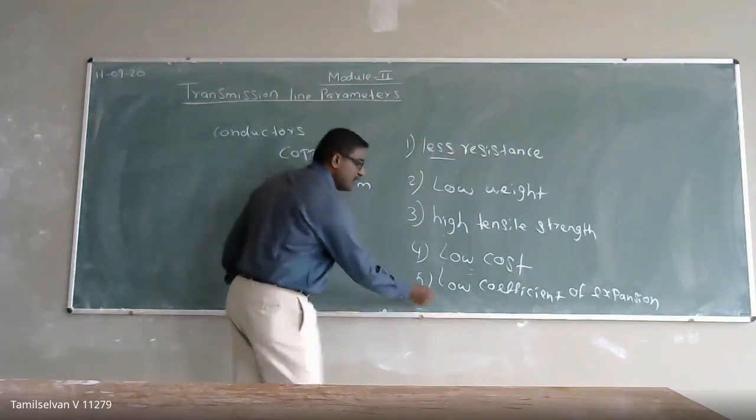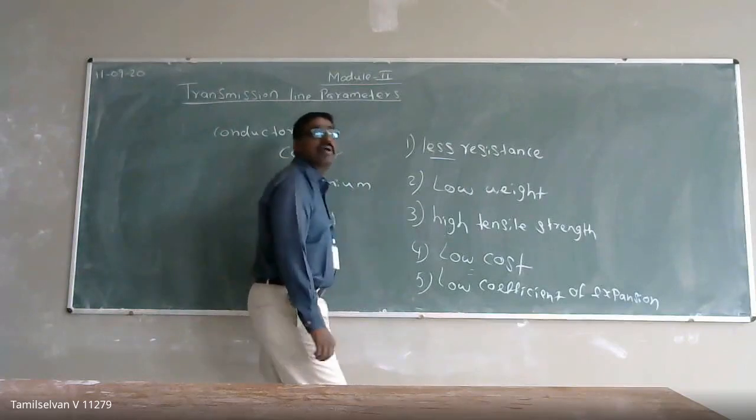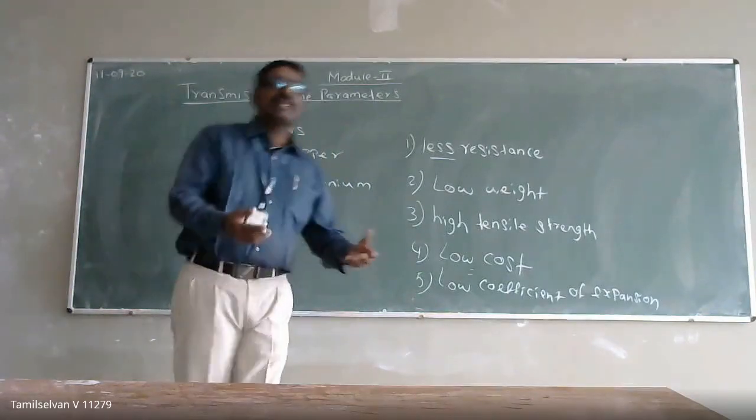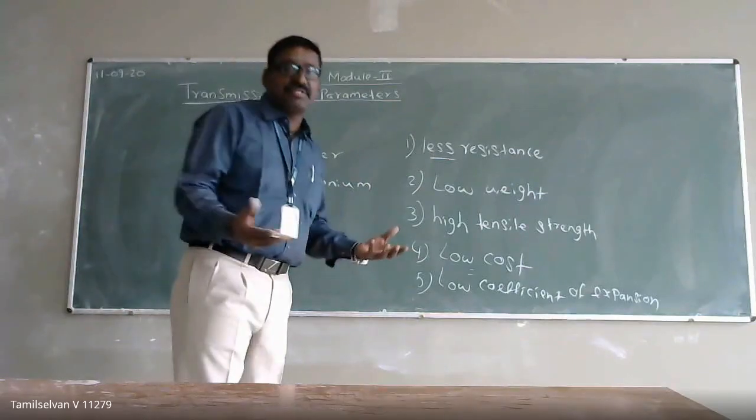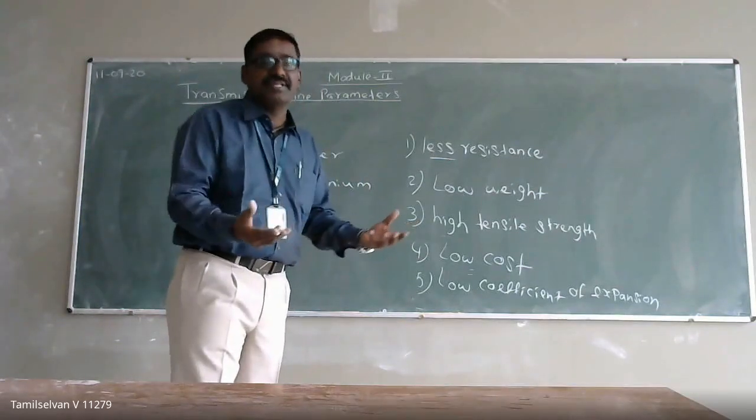And the fifth is low coefficient of expansion, because the overhead transmission line conductor is always going to be exposed to different temperatures and different atmospheric conditions.